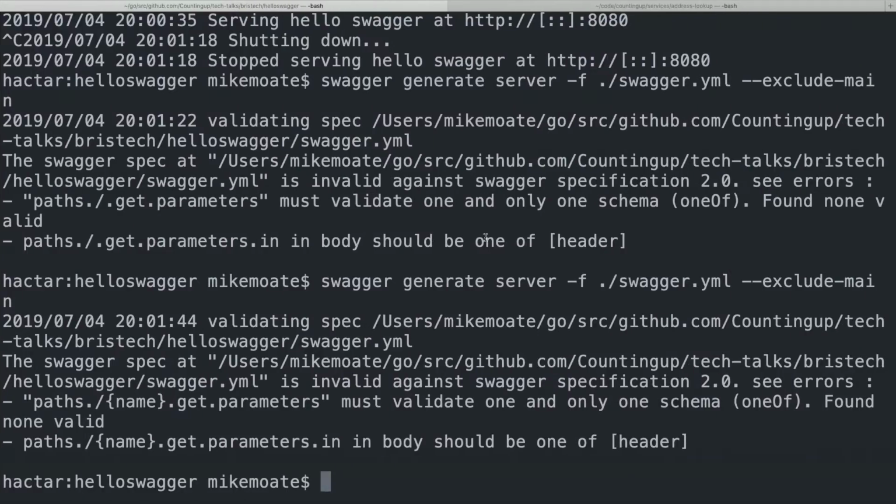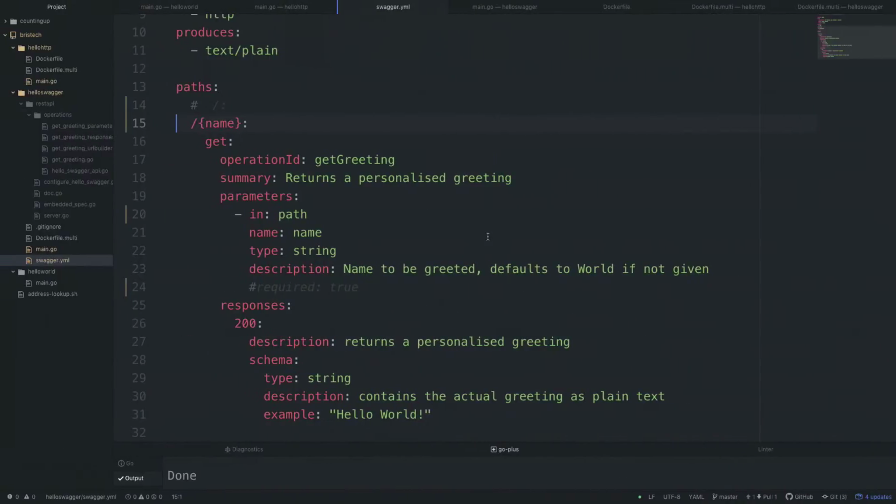See, this is why you should never do live demos. Blah, blah, blah. Path name, must validate only one schema. Okay, I'm not going to debug that now.